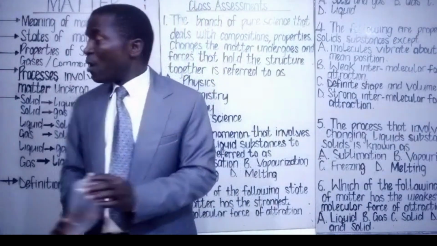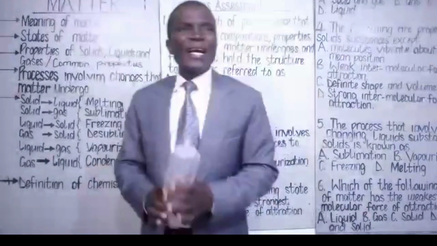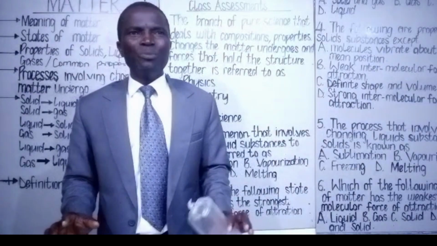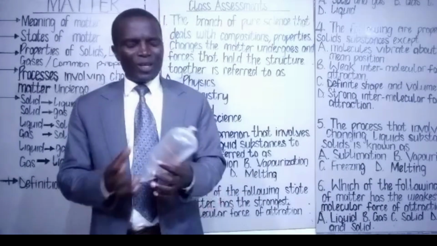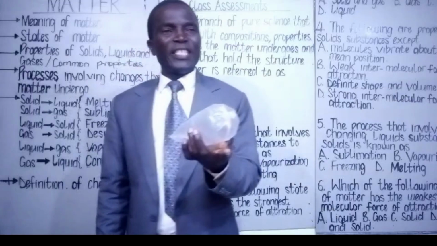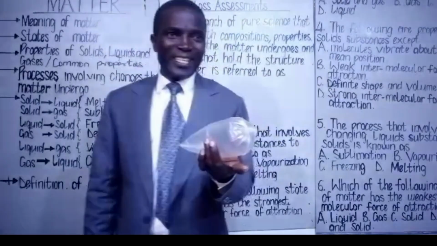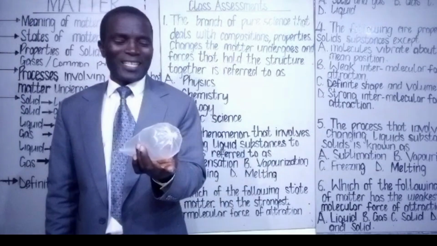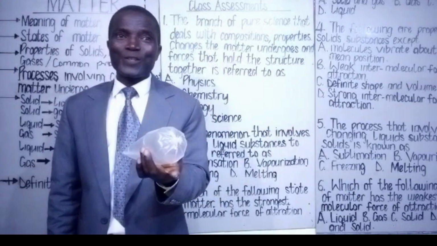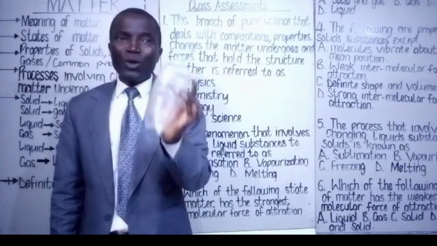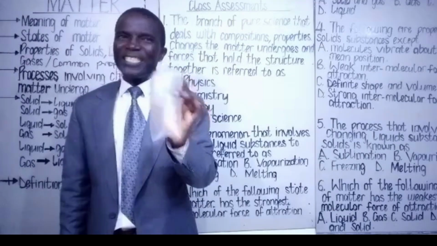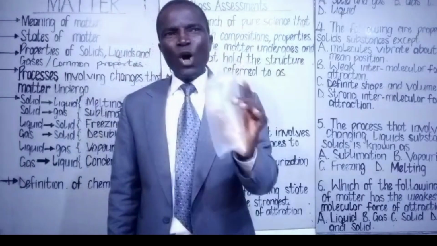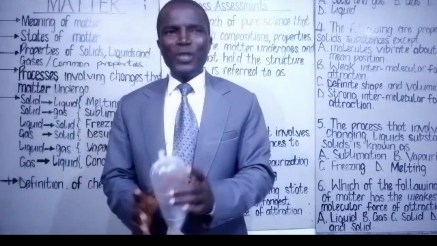We have number 2, property of gas. The molecule of gas has no definite volume, no definite shape. If you take the volume of this gas today, come the next day, take the volume again, you discover things are not the same. There will be a change. So it's not stable. The volume is not stable. Internal content is not stable. So we have the property of gas: no definite volume, no definite shape.